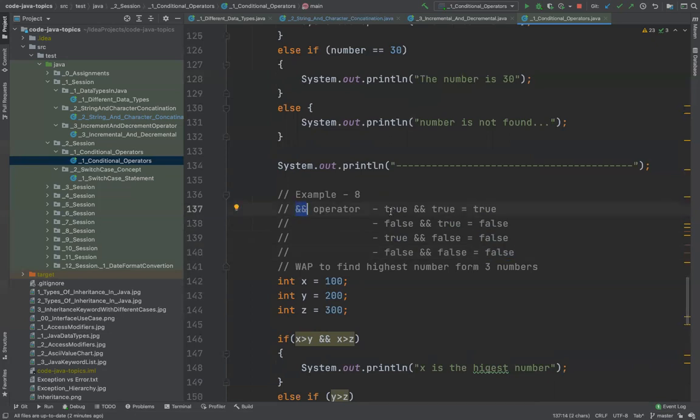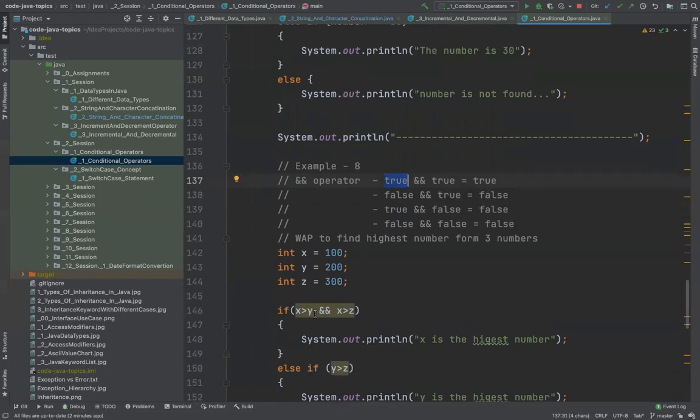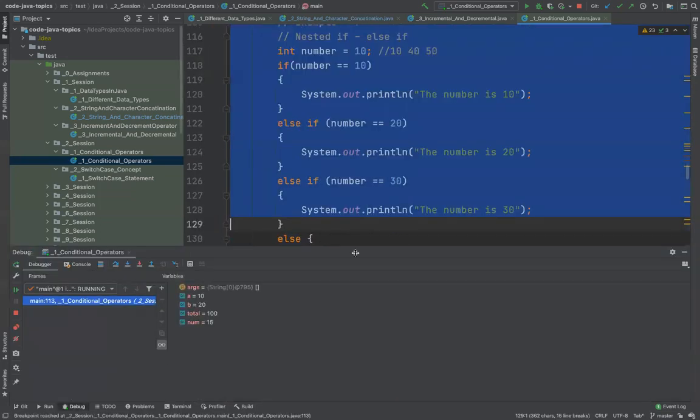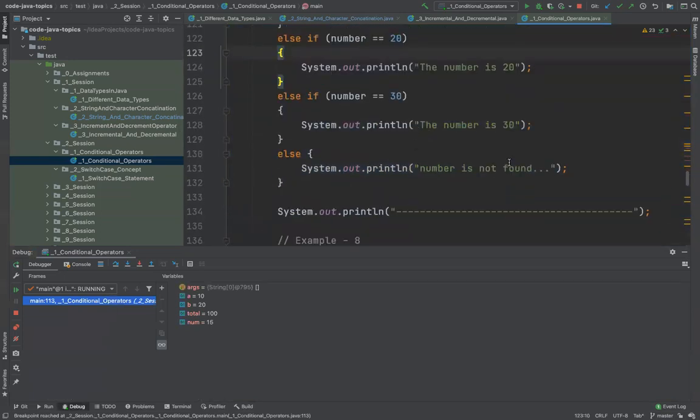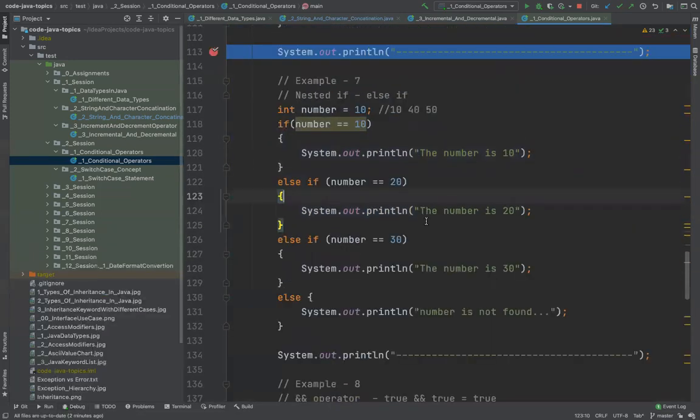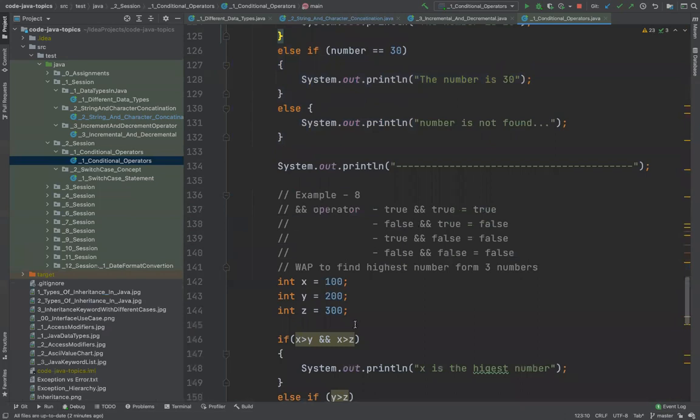It will only give you true if both the conditions are true. In this example, if this is true and this is also true, only then this will become true, else false. If there is even one false, it will always give you false as a total.